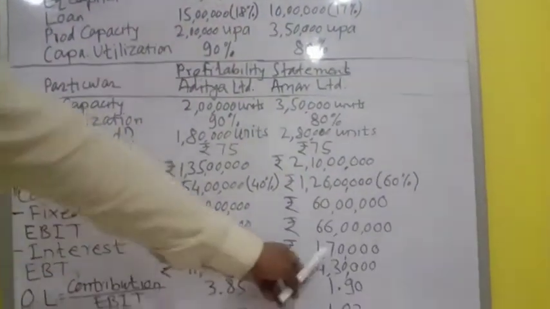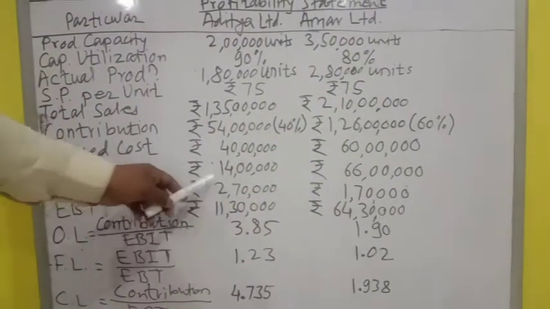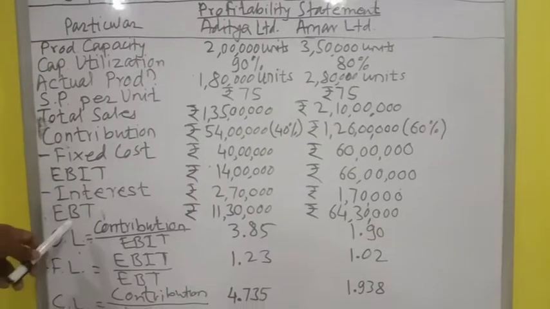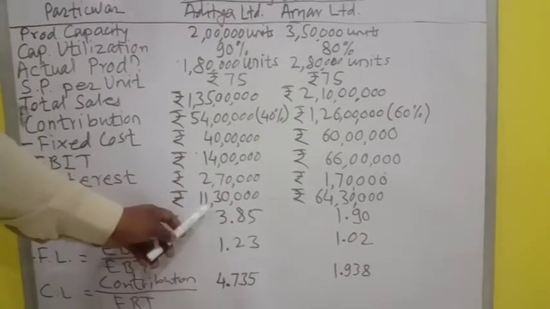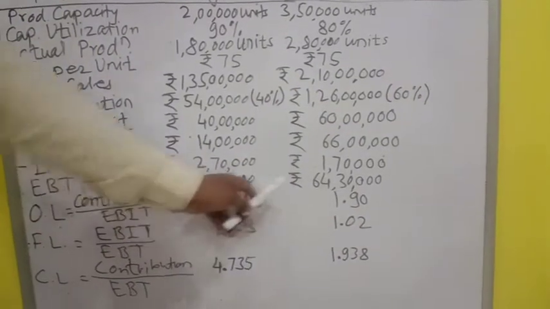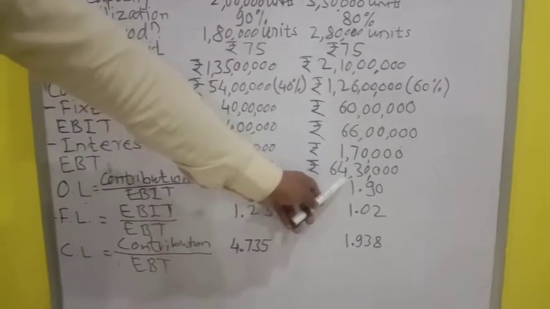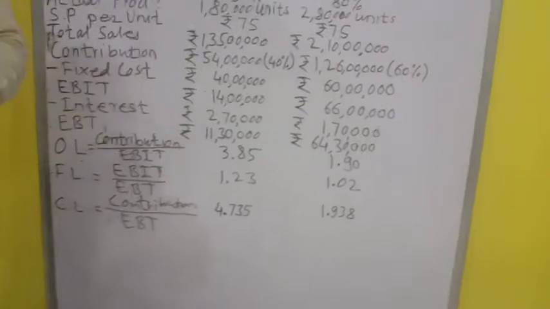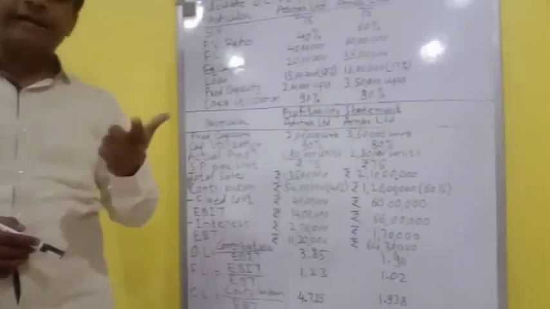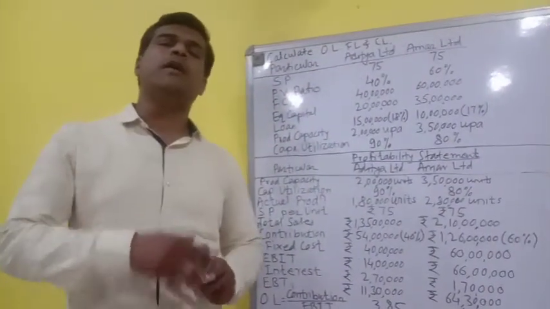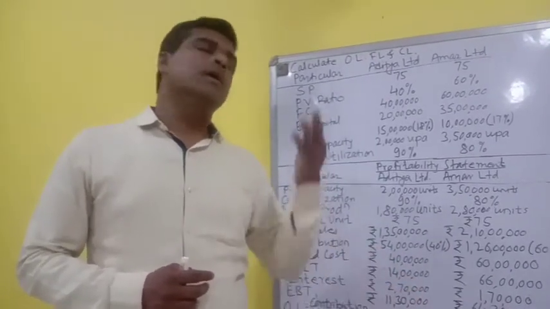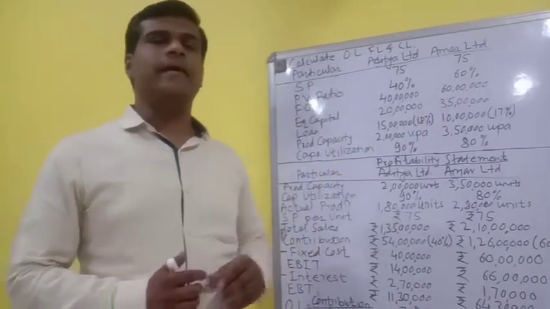So 1,70,000. So if you subtract interest from the EBIT, you will get EBT. So EBT for Aditya Limited comes out to be 11,30,000 rupees, and for Amar Limited it is coming out to be 64,30,000 rupees. Friends, now we know contribution, EBIT and EBT. So if we just put the values in the formula, we can get the ratios or leverages for Aditya Limited and for Amar Limited as well.